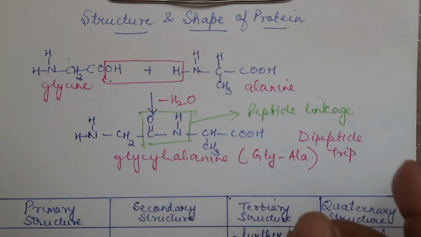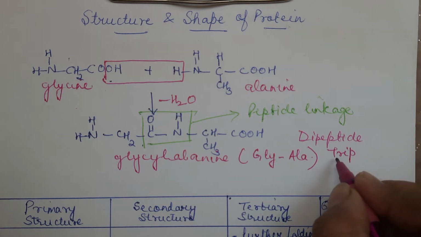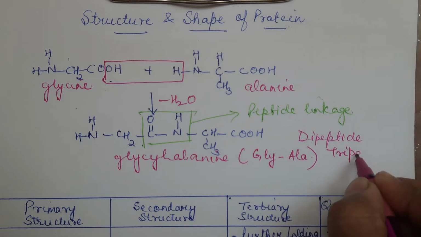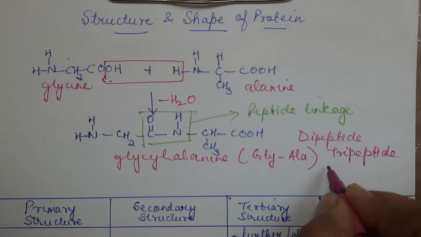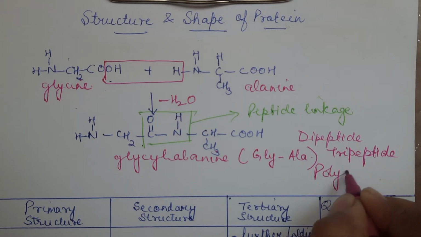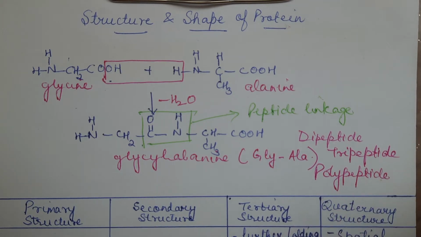Three different amino acids, maybe same, maybe different, but what is the sequence of that amino acid? We are going to discuss that part just now. So dipeptide, if two amino acids combine, if three are combining, tripeptide, if four are combining, tetrapeptide. Likewise, you will have polypeptide. Now what is polypeptide, children? If a number of amino acids are linked together by peptide linkages.